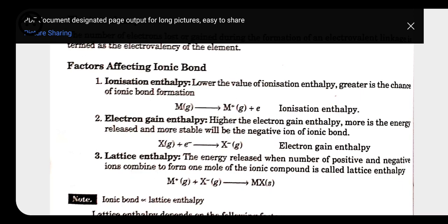Did you understand lattice energy? Once again I am going to explain. Lattice energy means all solids are present in crystal form, and they form crystals. Whenever any type of crystal is formed, for the formation of the crystal lattice, negative and positive ions combine and they release some energy. So this release of energy for the formation of 1 mole of ionic compound is called lattice energy.